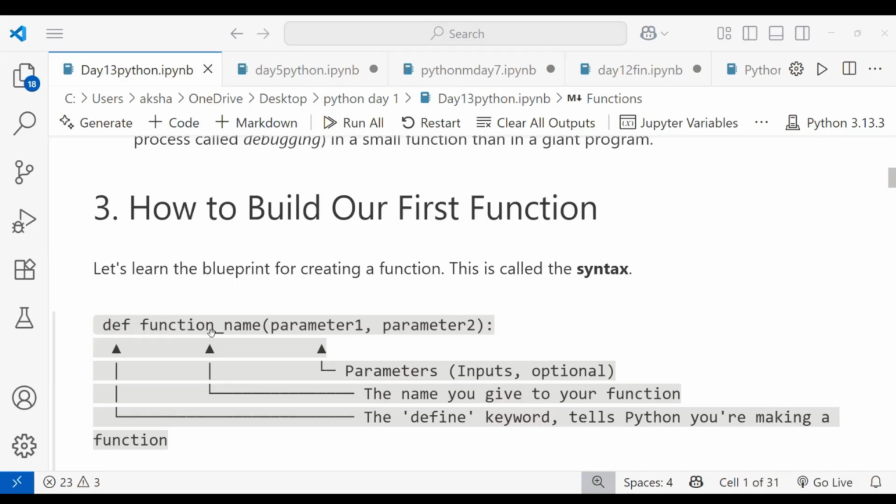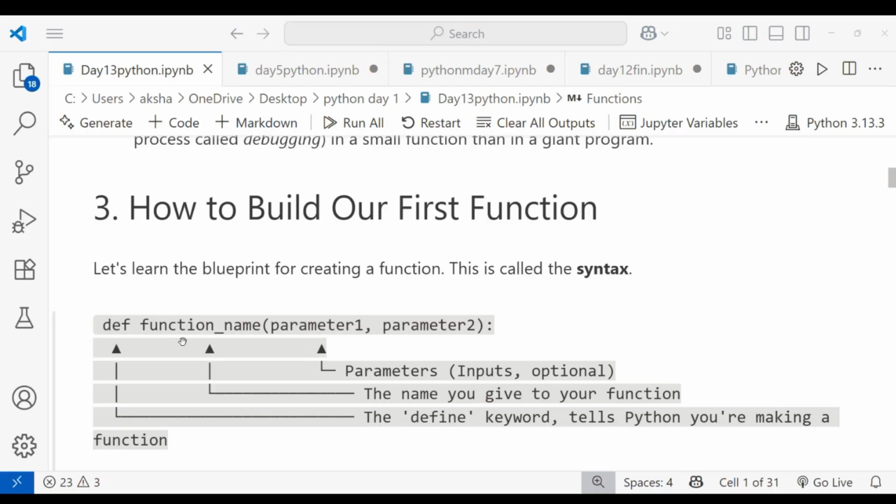Then should be the function name. That is your wish, like when you give a variable name. Like that you can give the function name. Afterward, you have to open the parenthesis. After that, you give the parameters. Just understand the syntax. Afterwards we will see what the parameters are. In the parameter you give the input, and it is optional also.